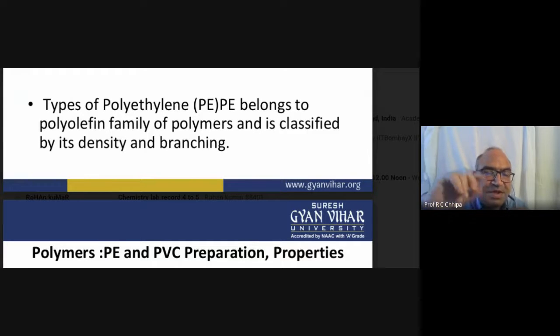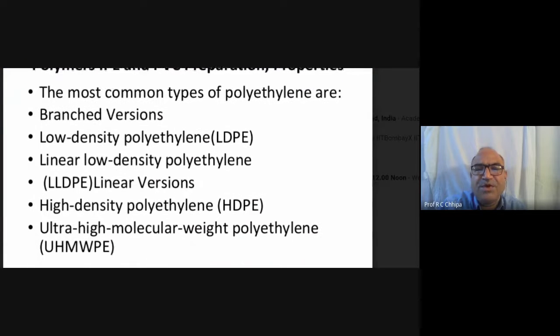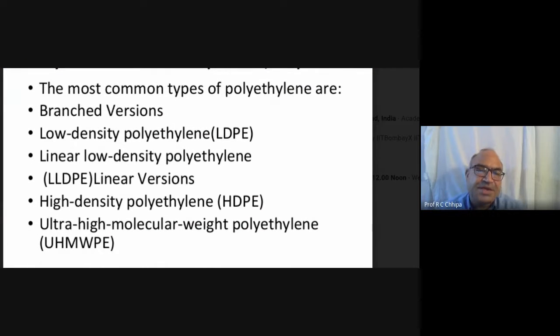The branching and the density can describe special types or other types of plastics, other types of polymer. Now we come to the most common types of polyethylene.